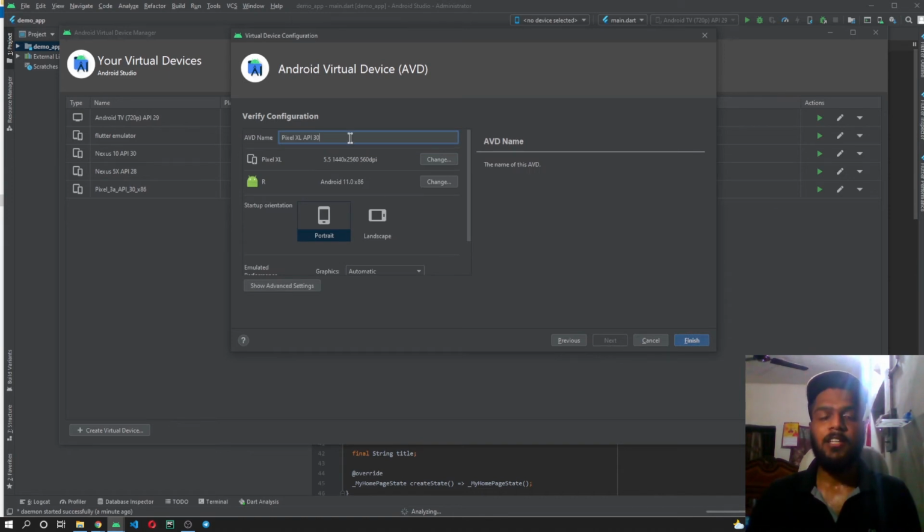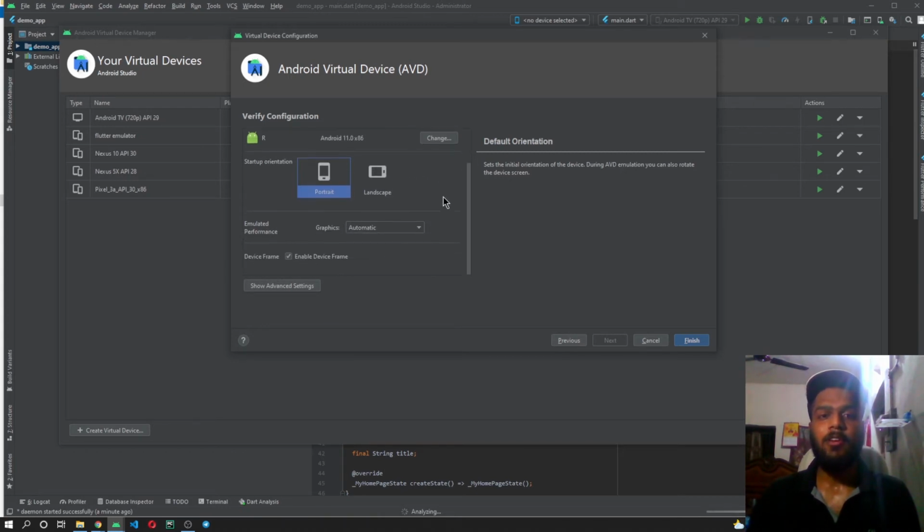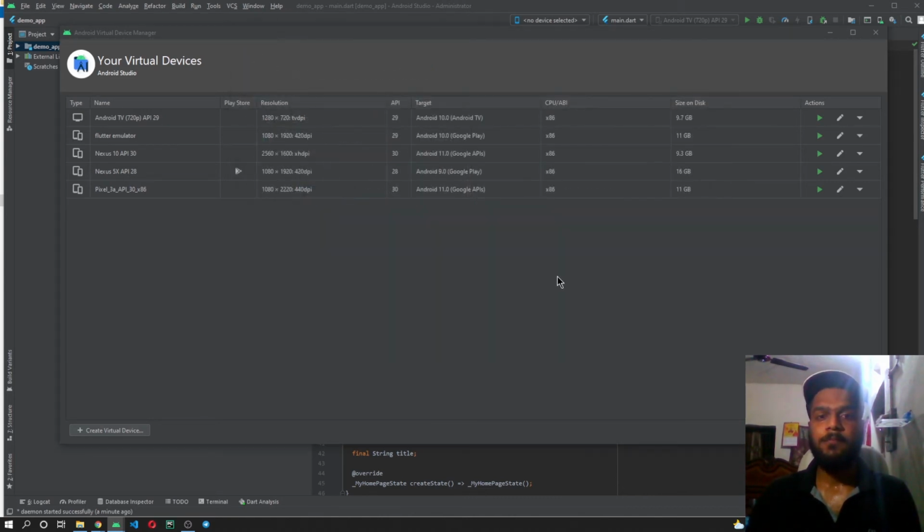Once I click on next, it will be asking me to name the device. I'm keeping it as default. If you want your emulator to appear in a particular orientation, then you can select or change these. I'm keeping everything else as default. If you want to change some of the graphics, then you can alter this, but I won't be suggesting you to do any of these things. And now click on the finish button.